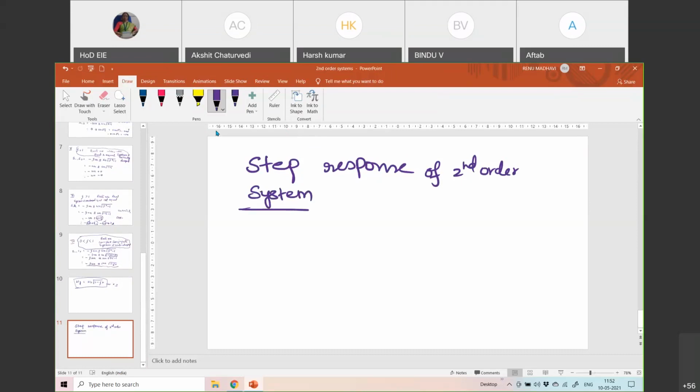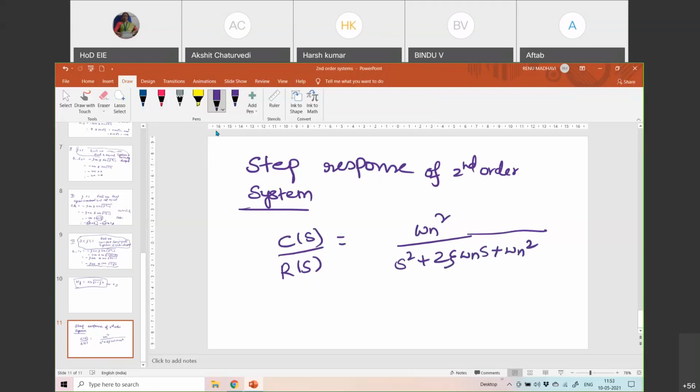This is the basic mathematics you have to see. Okay. So step response of a second order system, to do that, first we know that the second order system is omega n square by s square plus 2 zeta omega n s plus omega n square. Okay. Its step response, and you have to find out C of t in time domain. What is this? We have to find out.